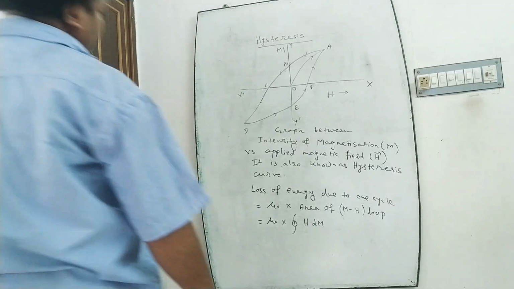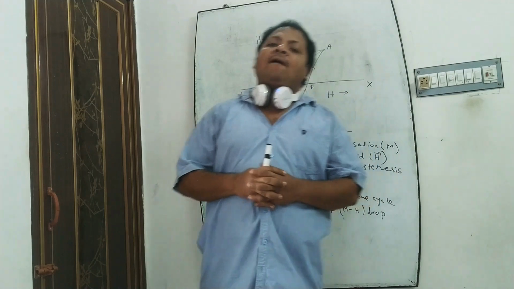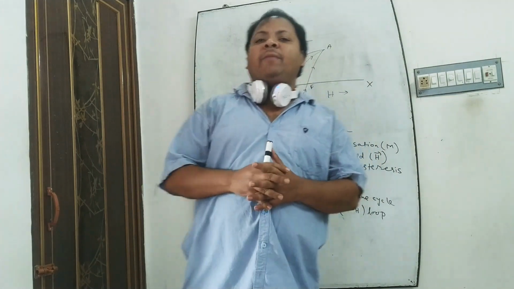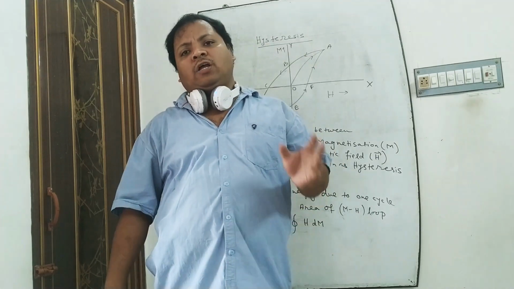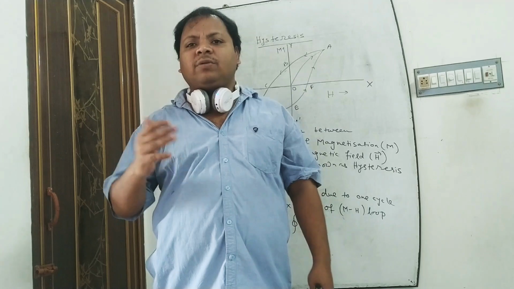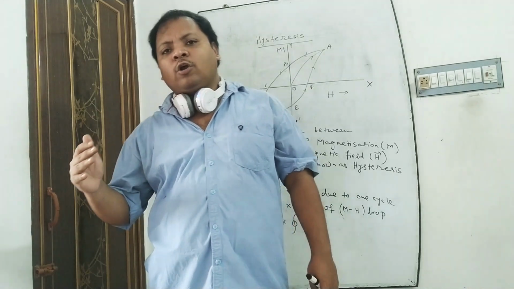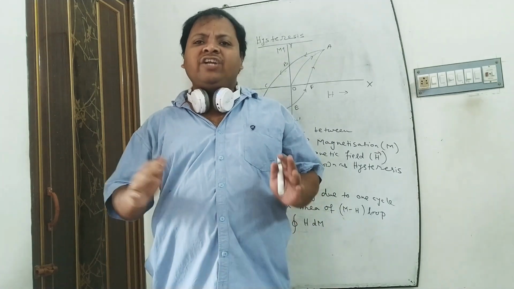Now, hysteresis. You know that when a magnet is brought near an iron, the iron takes some time to magnetize and to be induced.